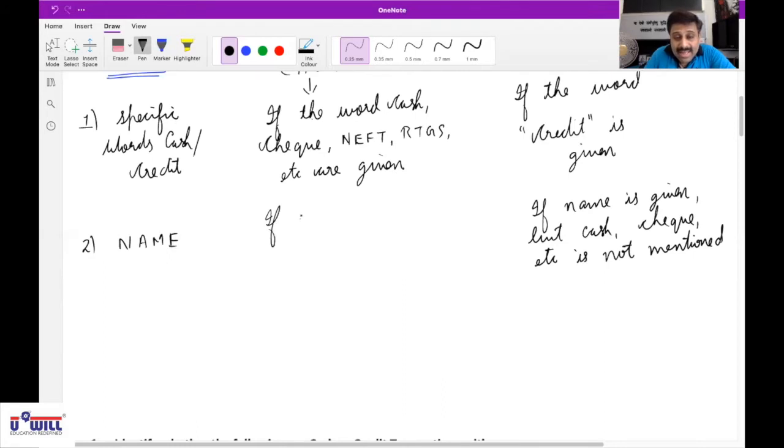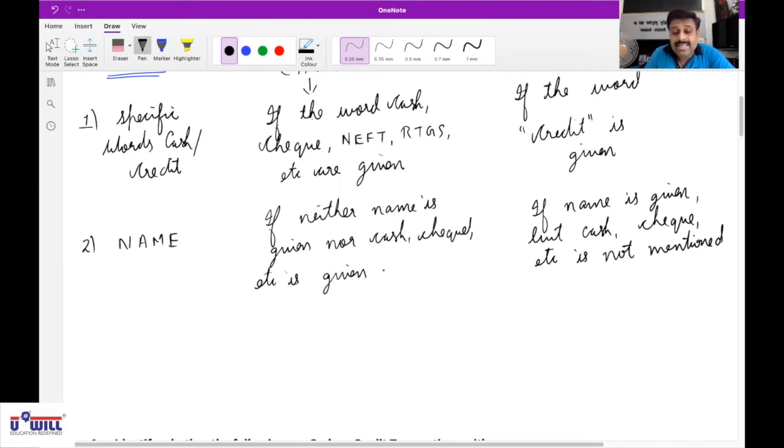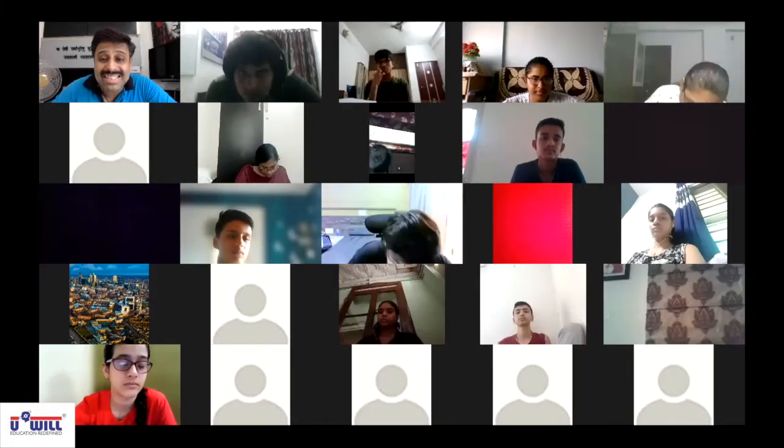If neither name is given, nor cash, cheque, etc. is given, then it is a cash transaction. Is that clear to everyone? All of you are clear with this second rule? Yes, sir.